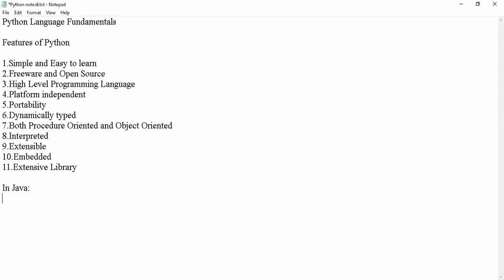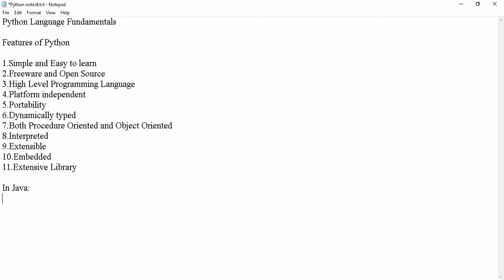We can mention a = 20, a = 30 without declaring, because we declared it already. But if we change the data type, like a = 10.5 or a = hello world, it won't accept. It will not convert integer to string type. It will show some error.